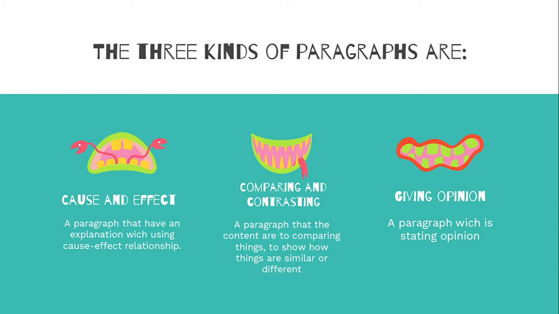The three kinds of paragraphs that I made for my final exam are the cause and effect paragraph, which is a paragraph that has an explanation using a cause and effect relationship; the comparing and contrasting paragraph, which compares two things to show how they are similar or different; and last is the giving opinion paragraph, which is a paragraph stating an opinion.